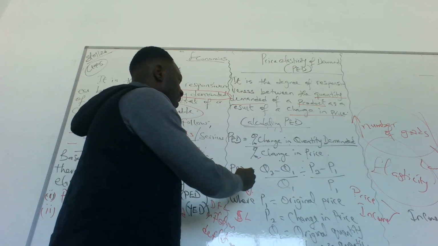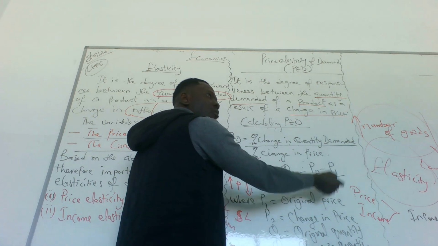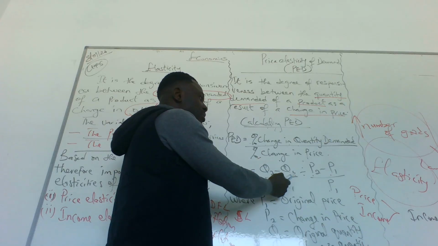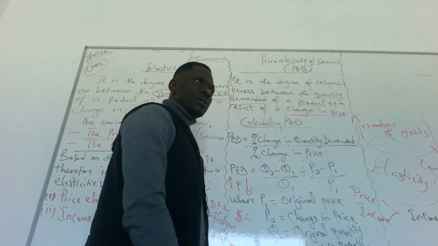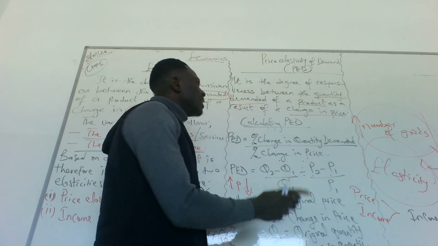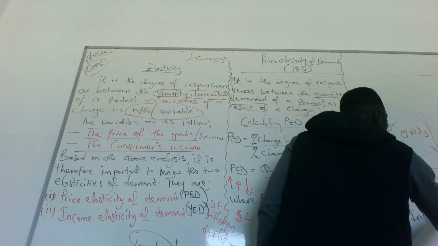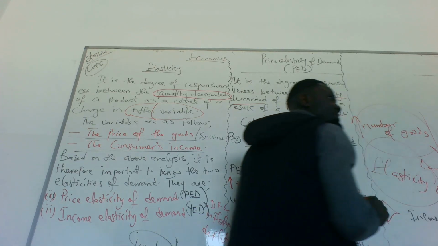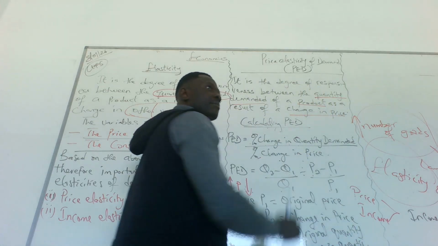So it is (Q2 minus Q1) over Q1, divided by (P2 minus P1) over P1. Are you with me? Your P1 is the original price. Say the price was 5 euros previously. Now it has increased to 6 euros. So the original price is 5, and the changed price is 6.